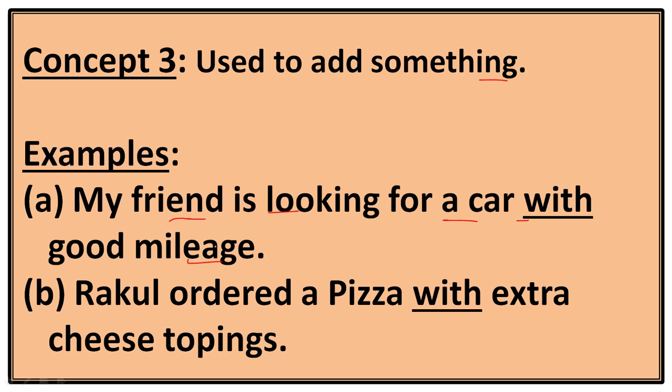So this is the extra thing he wants to add in his order or demand, so we will go for with. In the second example, Rakul ordered a pizza with extra cheese toppings. She ordered a pizza, that is one thing, but she added some extra cheese toppings. So we will use with in this sentence.